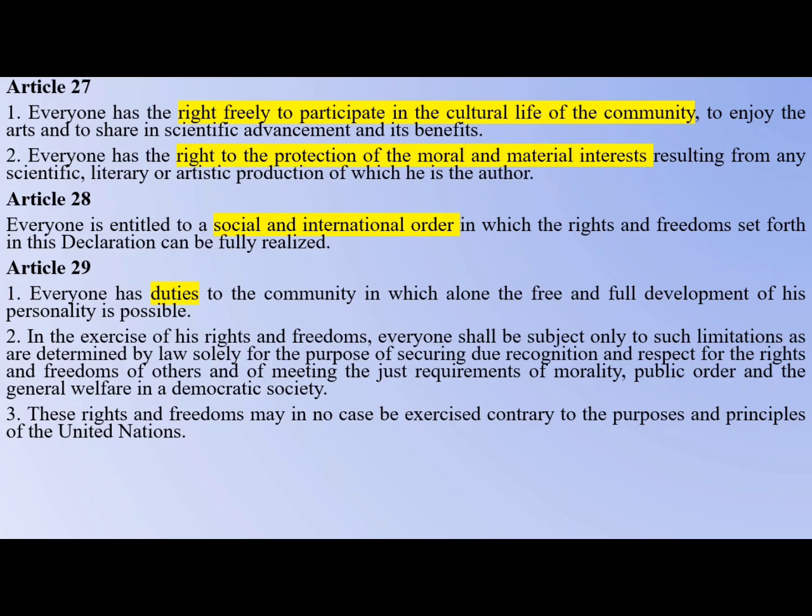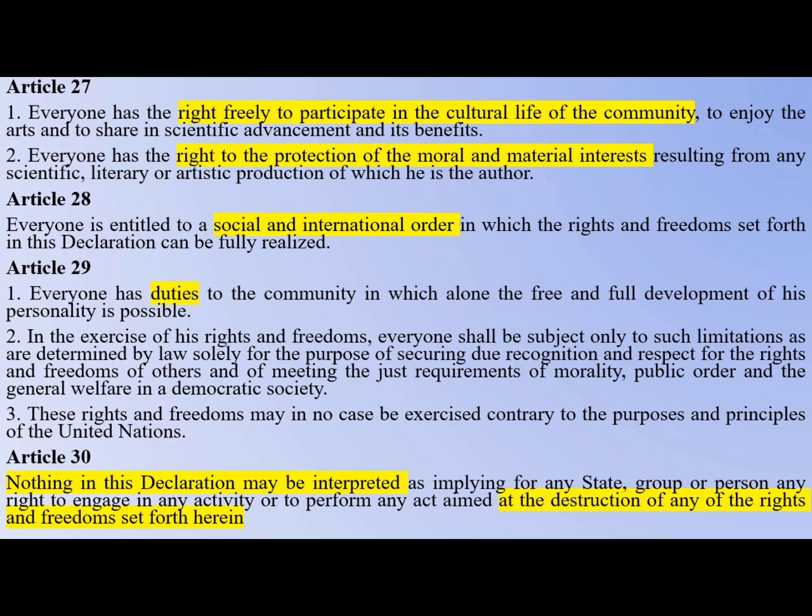Then moving to Article 30, it says that nothing in this declaration may be interpreted as implying for any state, group or person any right to engage in any activity or perform any act aimed at the destruction of any of the rights and freedoms set forth herein. This is so simple. It says that you should not interpret this declaration in a manner that will destroy the rights and freedom of the people. So simple. In the next slide I will give you a story to remember Articles 1 to 30 in a sequential manner.